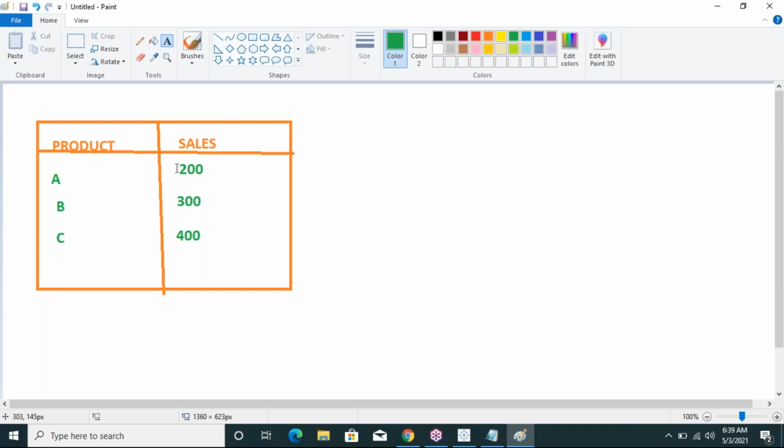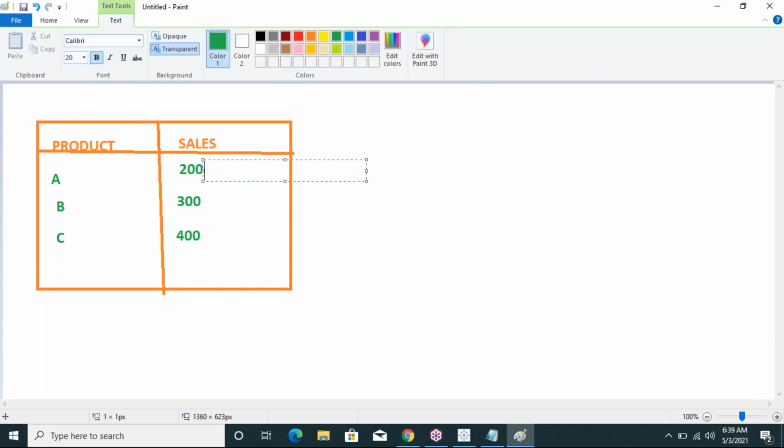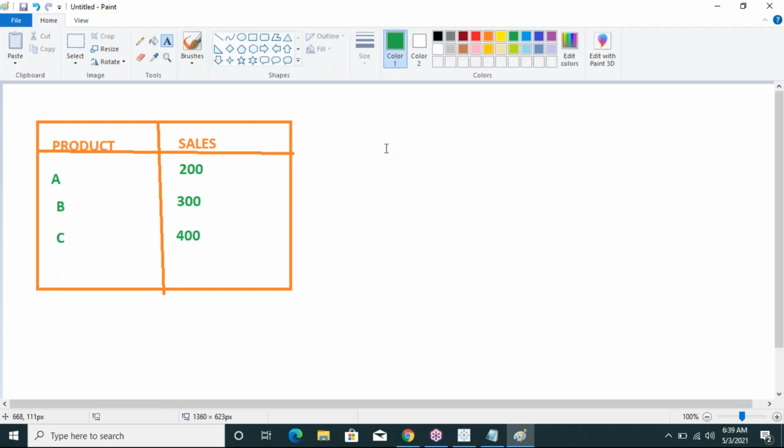The 200 is dependent on A. Every time, the sales is dependent on the product. Without the product name, we cannot identify the sales amount. Correct or not?